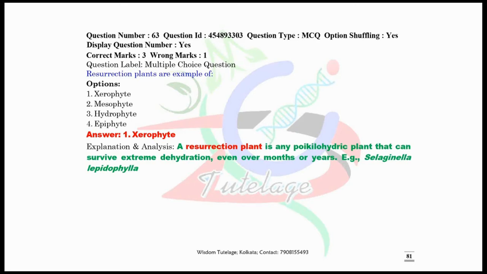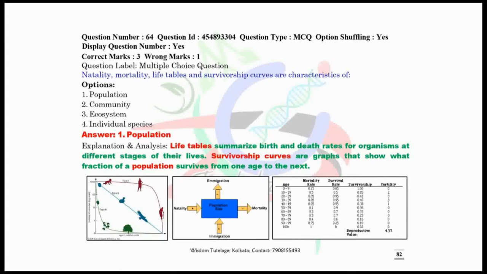Now question number 63. Resurrection plants are examples of, basically that is the example of xerophytes. A resurrection plant is any poikilohydric plant that can survive extreme dehydration even over months or years. Selaginella lepidophylla is an example of resurrection plants. Now question number 64. Natality, mortality, life tables and survivorship curves are characteristics of obviously populations. All of us know that these are the different characteristic features of population.